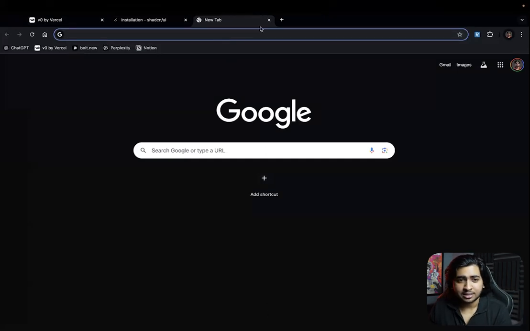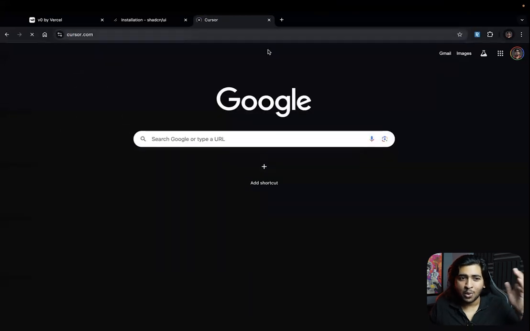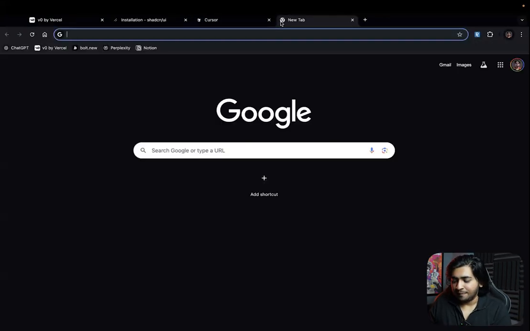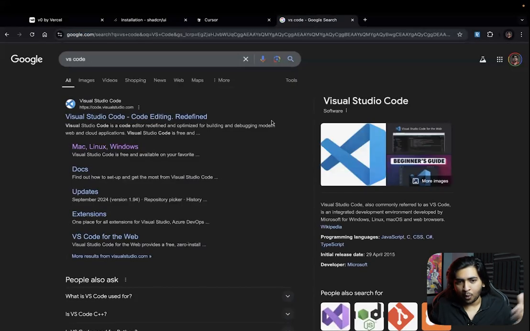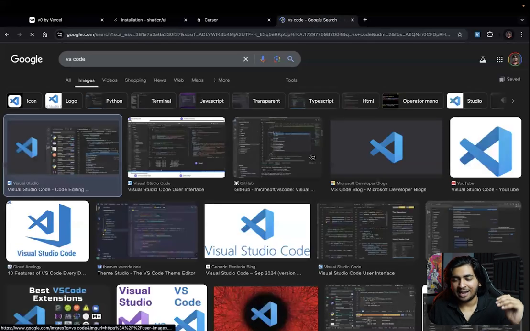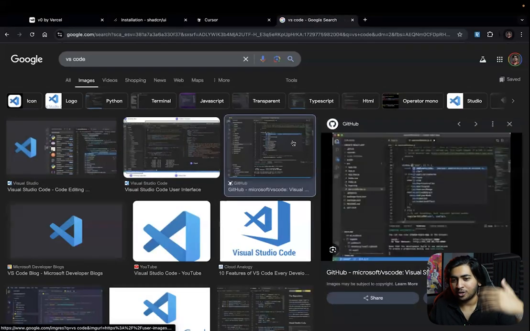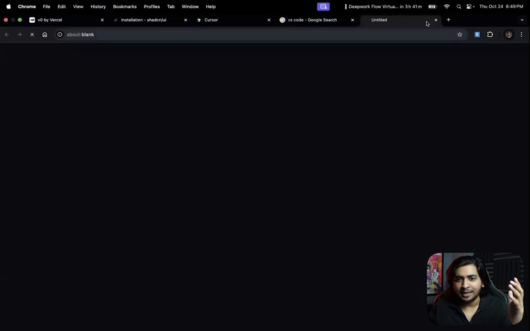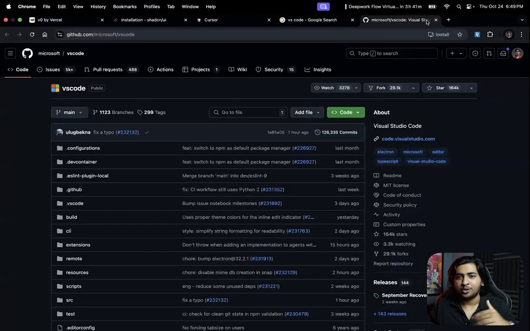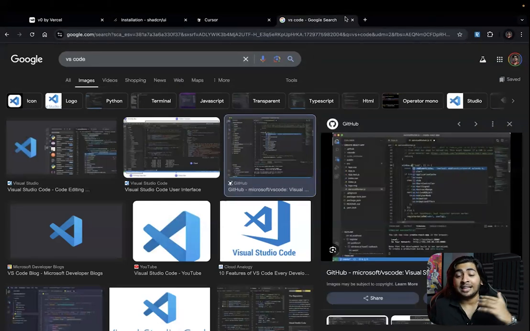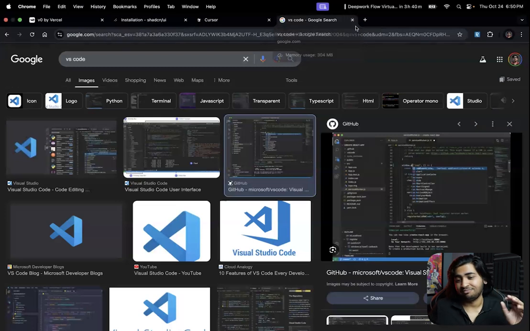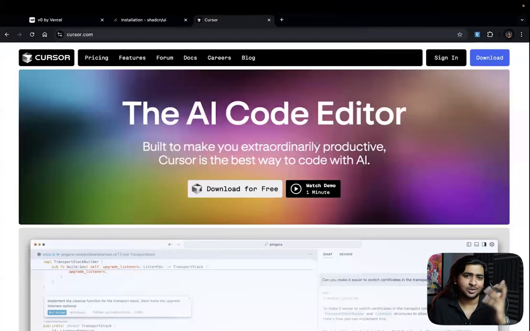All right. Now let's just look at Cursor. So what is Cursor? Basically, there's this thing called VS Code. I think you might have seen it in some of the videos, and if you're a developer, you already know what VS Code is. VS Code is basically where you can edit your files, compile those files, and run those files. It's owned by Microsoft, and they're doing a poor job at everything right now because they have AI. They're building Copilot. I don't know what's taking them so long to integrate it, so just leave it.